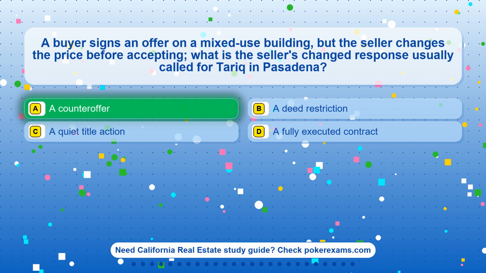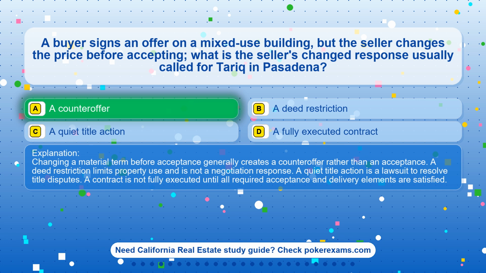The correct answer is option A. A counteroffer. Changing a material term before acceptance generally creates a counteroffer rather than an acceptance. A deed restriction limits property use and is not a negotiation response. A quiet title action is a lawsuit to resolve title disputes. A contract is not fully executed until all required acceptance and delivery elements are satisfied.